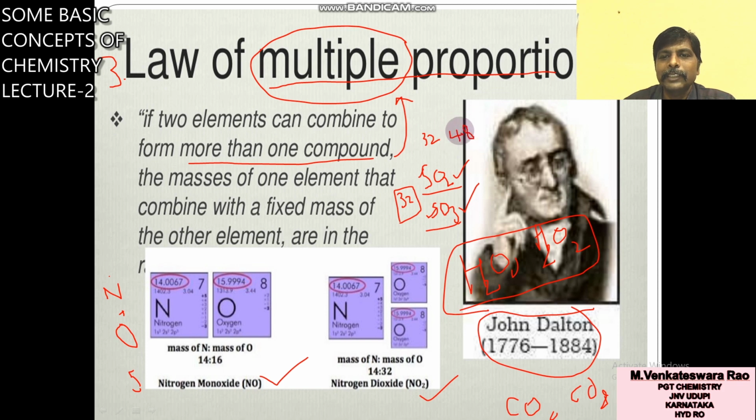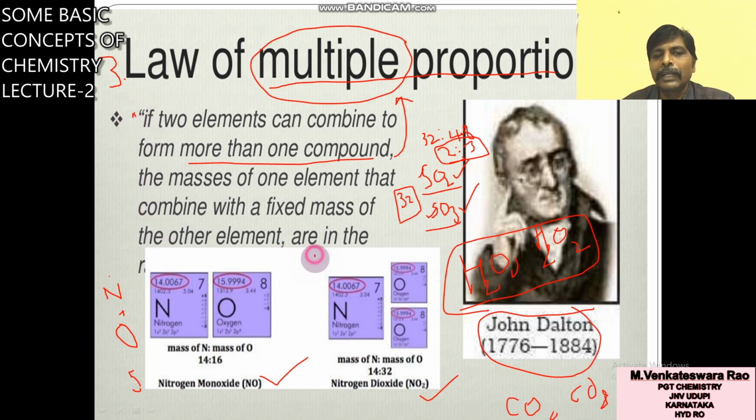So you take the ratio 32:48. You will get 2:3. Multiples, 2:3. This is the law of multiple proportion. If two elements can combine to form more than one compound, the masses of one element that combine with a fixed mass of the other element are in a simple whole numbers ratio. You write the definition by seeing the textbook.